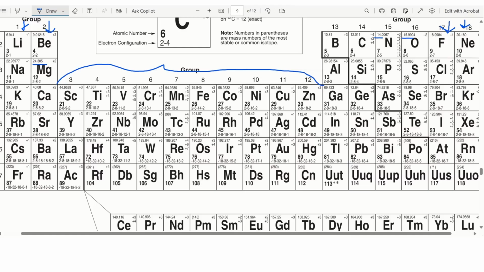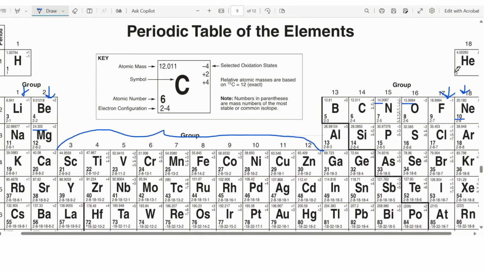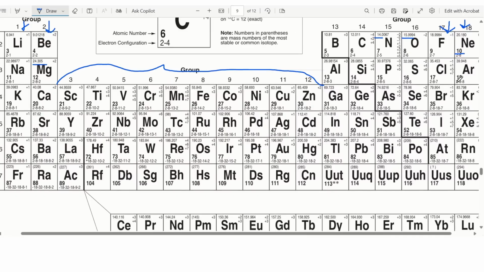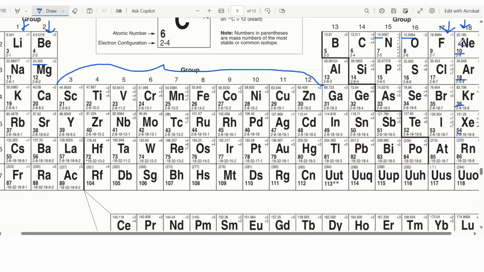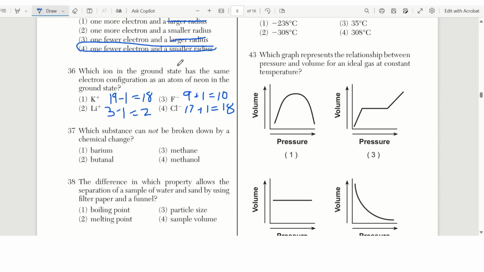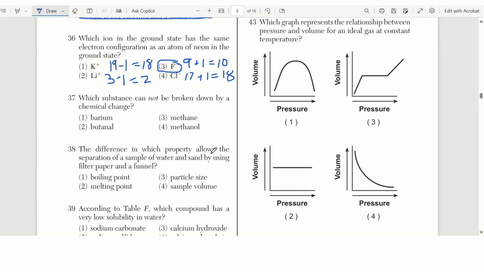Okay, so if we look at these noble gases, you can see that, well, first, helium has 2 electrons, neon has 10 in the atoms, right? Argon has 18, krypton has 36, and so on. So my question was asking which one has the same electron configuration as neon? Well, neon has 10 electrons. So which ion ended up with 10 electrons? Yeah, fluorine.